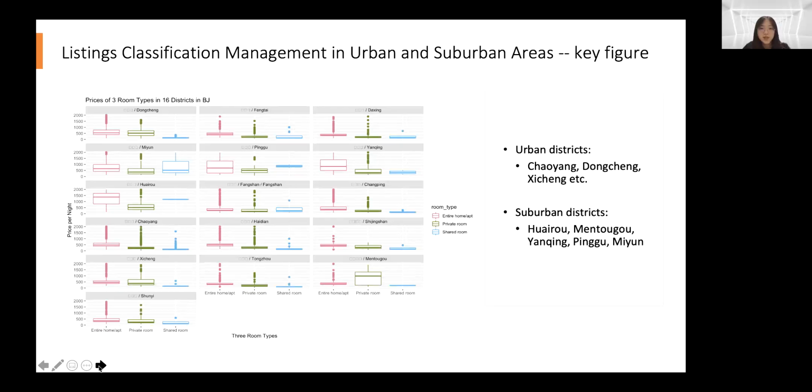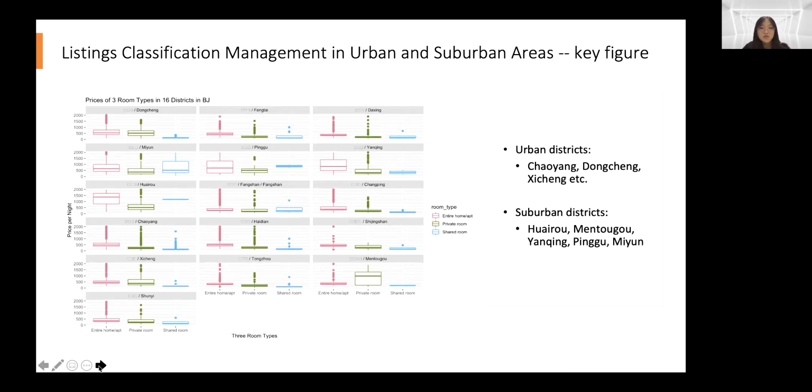After some adjustments, I got this interesting graph. Generally, the prices in our districts follow a trend. The entire home is higher than private room and shared room. Also, since our customer helps landlords who don't have time to manage their house property to rent, we decided to mainly focus on entire homes.